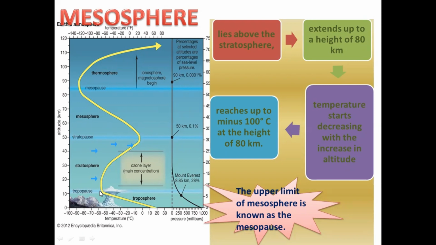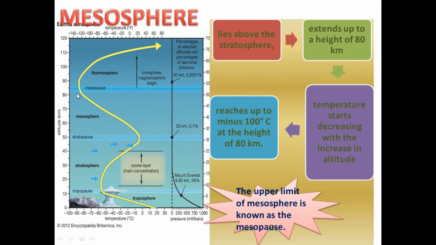In tropopause, it was static, and after that, it started increasing. Now, when it reaches a stratosphere, once again, it becomes static. Now, the stratopause is a layer which separates mesosphere from stratosphere. So, it is a transition layer. Now, it lies above the stratosphere. It extends up to a height of 80 kilometer. So from 50 to 80 kilometer of altitude, you will find mesosphere.